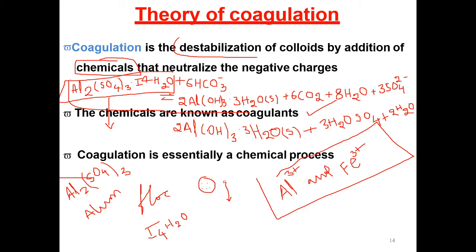One of the most common methods to evaluate coagulation efficiency is to conduct the jar test. You can find out the dose and pH value with the help of the jar test. How do you find out? Six beakers are filled with water.